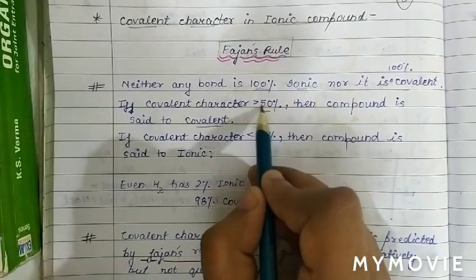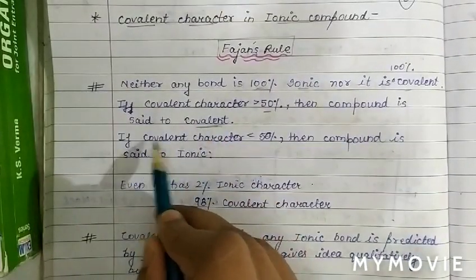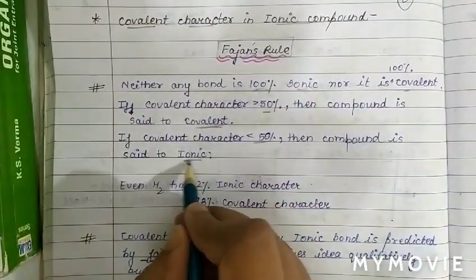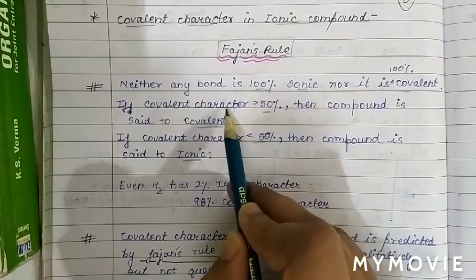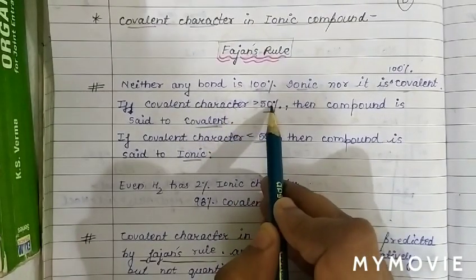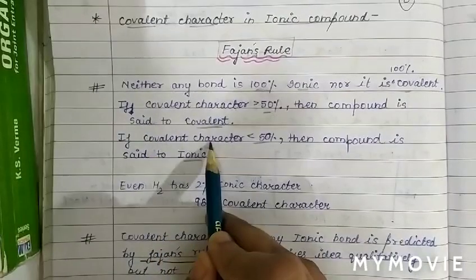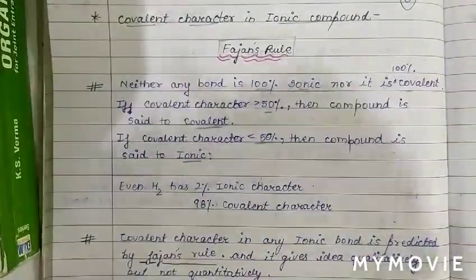If covalent character is less than 50%, then the compound is said to be ionic. So basically, two conditions. When covalent character is more than 50%, the compound is covalent. But if covalent character is less than 50%, then the compound is ionic.